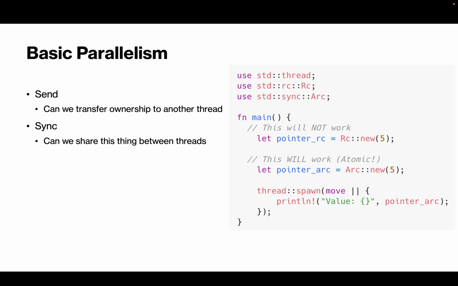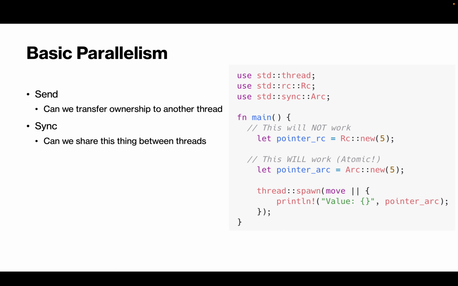For Send, we can ask ourselves, can we transfer ownership to another thread? For Sync, can we share this thing between threads? You might recognize that this is pretty similar to the mutable borrow and immutable borrow we've seen in the previous slide. And on the right, we have a basic example where we use a thing called an Rc, which stands for reference counter, which I mentioned before. We have these special pointers that allow us to have multiple pointers to a single piece of memory.